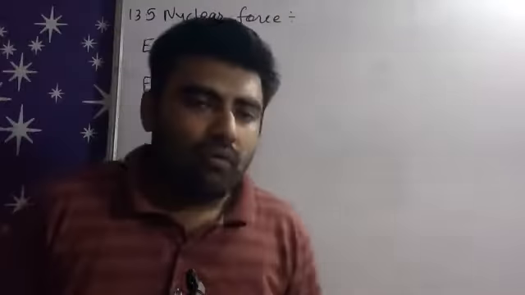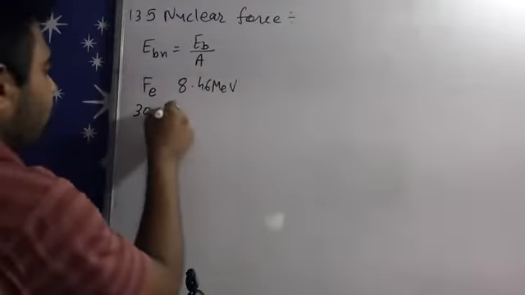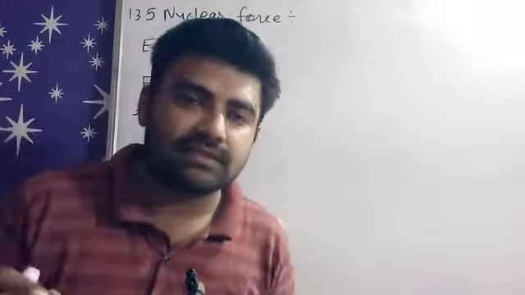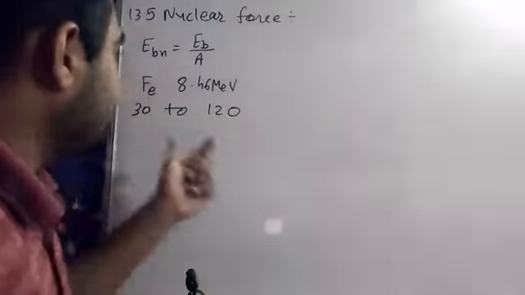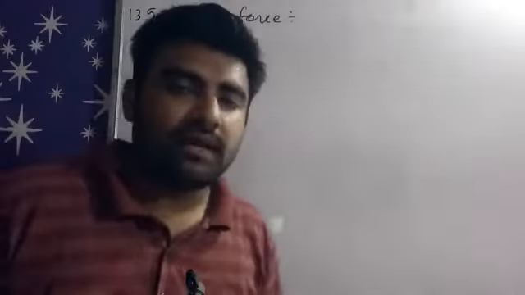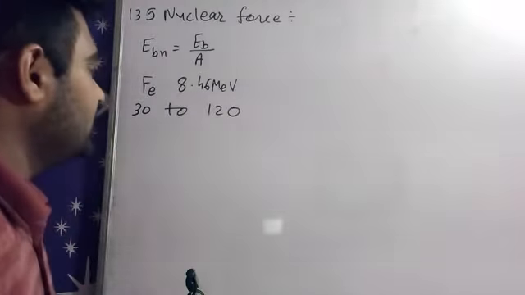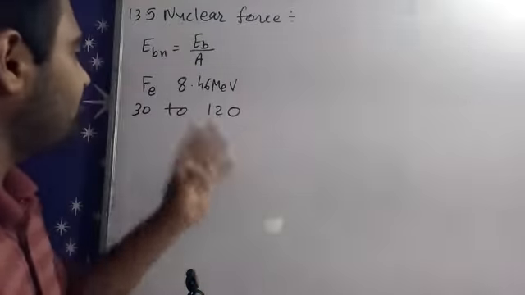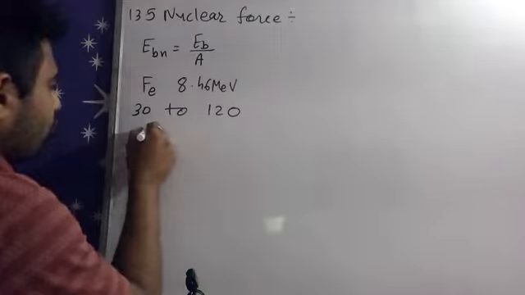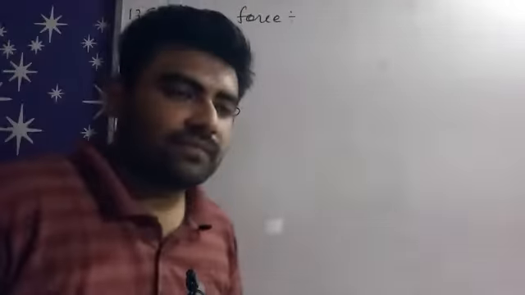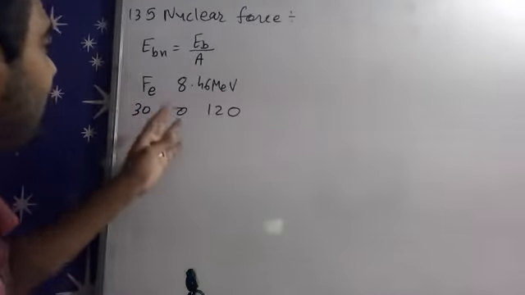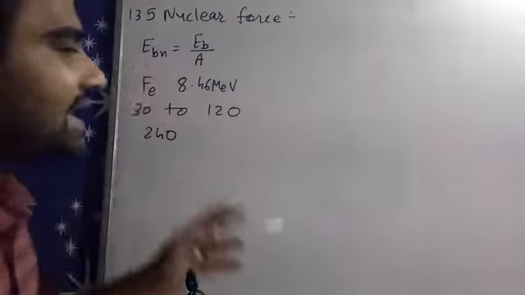Okay, now between 30 and 120, between these atomic numbers, elements have an approximately constant value of binding energy per nucleon, constant with respect to nucleon number. We also have 240, which is a very heavy mass. So between atomic masses 30 and 120, we have an approximately constant value of binding energy per nucleon.